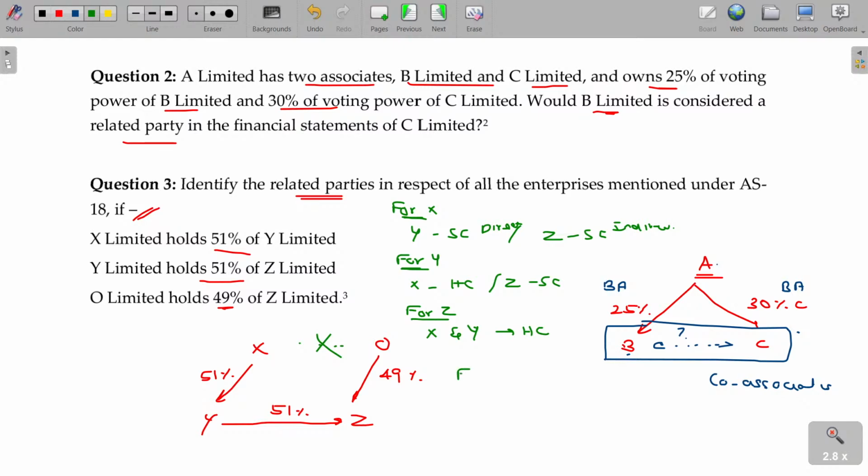And for O, Z is the business associate, and here O is the business associate. Between these two, they will call themselves business associates. Significant influence is there. Hope you will now be able to understand X's angle, Y's angle, Z's angle as well as O's angle. So with that, related party transactions are over. Okay, AS 18 is over.